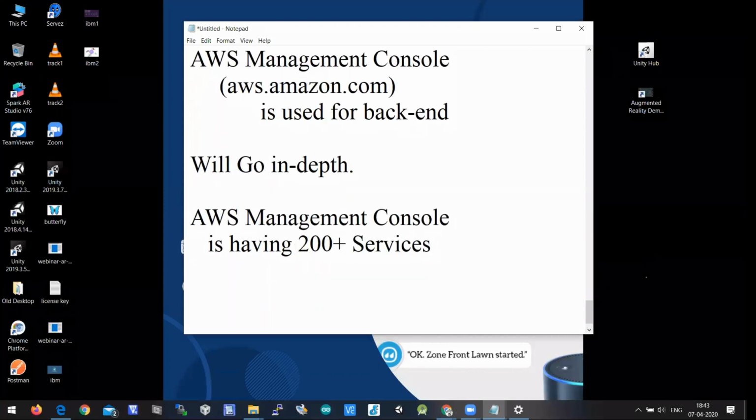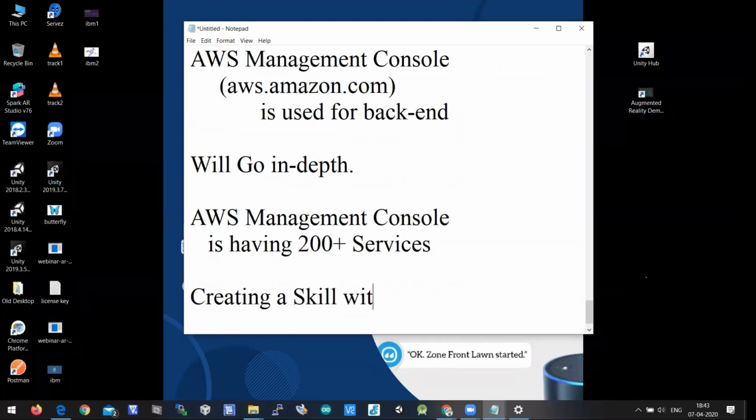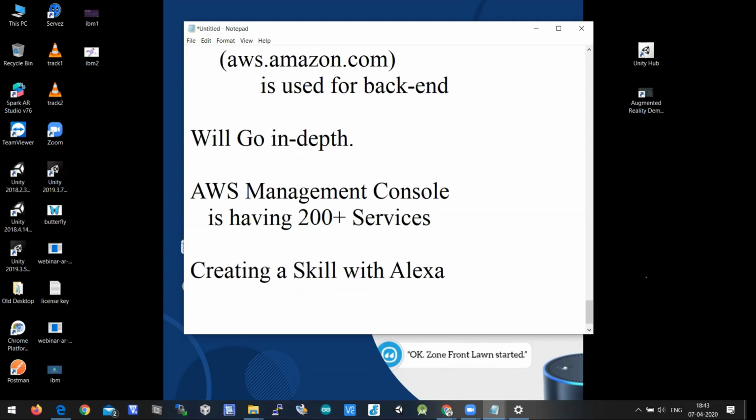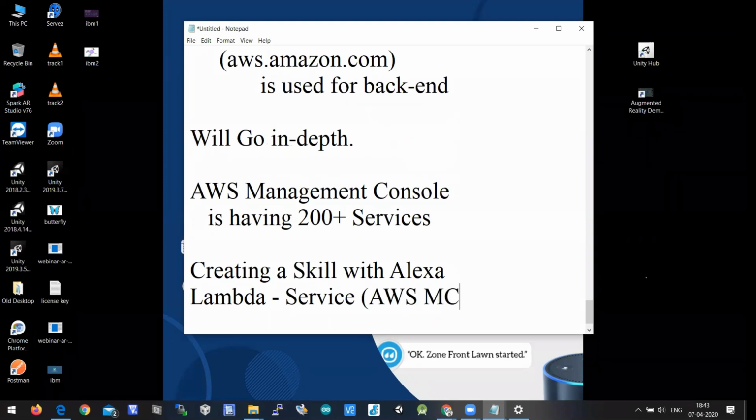And for this webinar, for creating a skill with Alexa, we are using only one service out of the 200 services available in AWS. That service is called Lambda. And this is the only service which we use in the AWS management console.